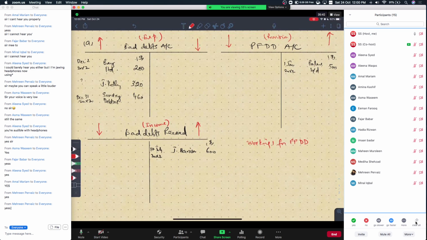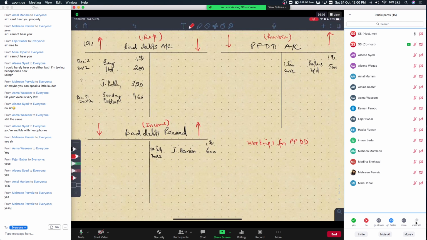If I ask you what is the amount of trade receivables at the end of the year on 31st December 20x2, what should your answer be? What's the amount of trade receivables existing at 31st December 20x2? Answer in the chat box.